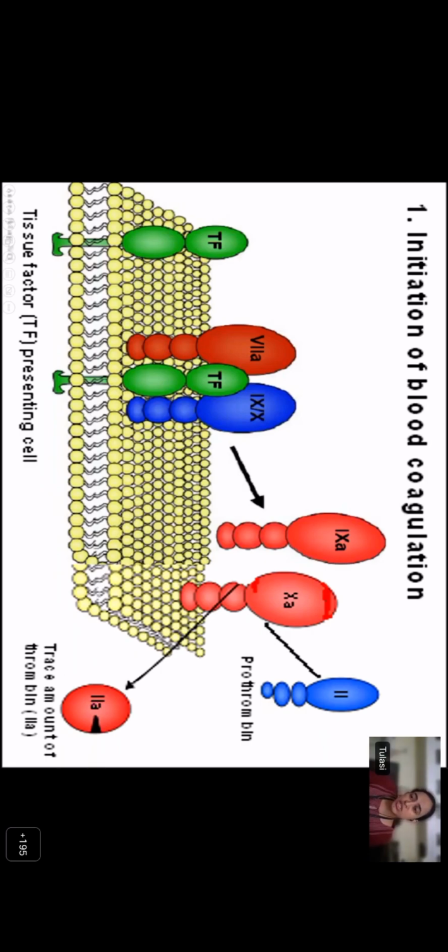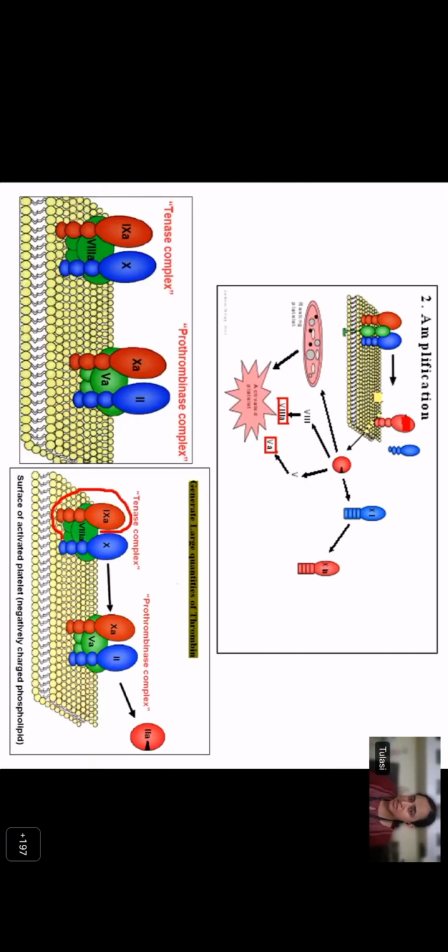So at the end of the initiation step, there are only very small or trace amounts of thrombin formed because further extension is inhibited. So this is considered like a spark or like a matchstick in the fire. It just initiates the coagulation cascade. And the small amounts of thrombin formed in this step are going to amplify the coagulation cascade. Now, how does it do that?